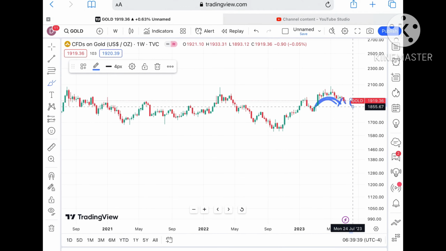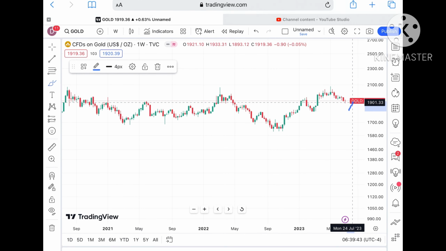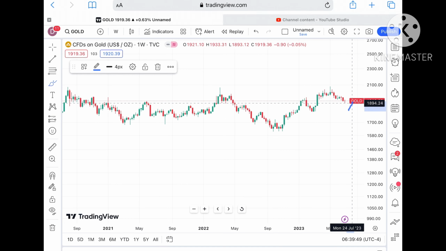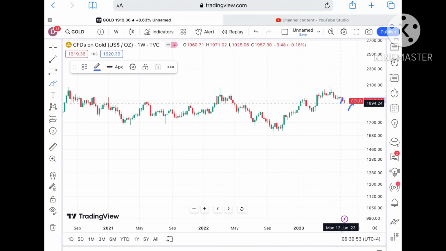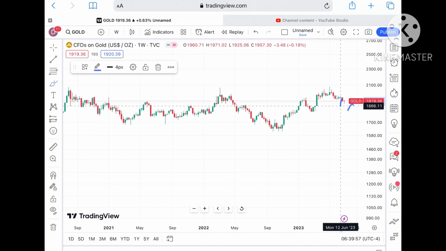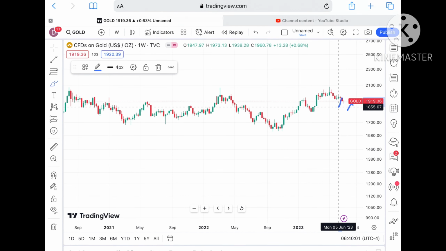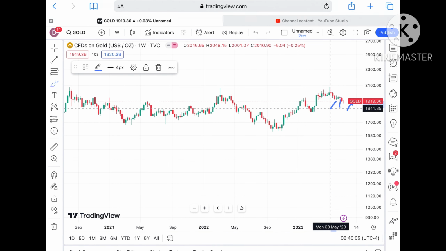Again I repeat, suppose the price doesn't sustain this particular level, what we can see, it can go further down towards a level of around $1897, and from there we can see it can fall further low towards a level of around 1880. Okay, and if the price falls below 1880, chances of touching a level of $1876 to a level of 1866, and once the price falls below that level, we can see it can touch a level of around 1855.